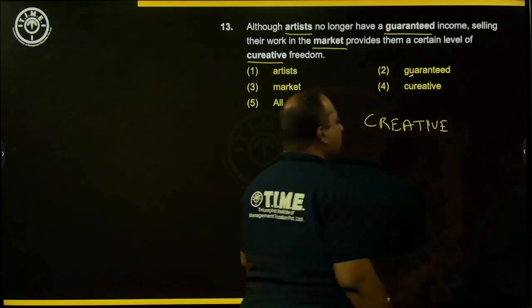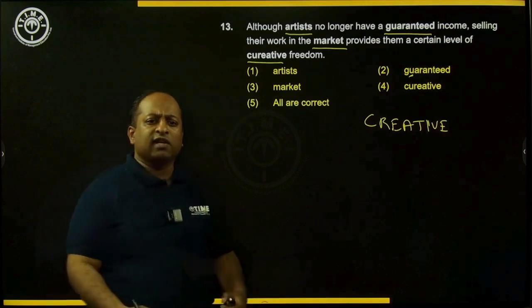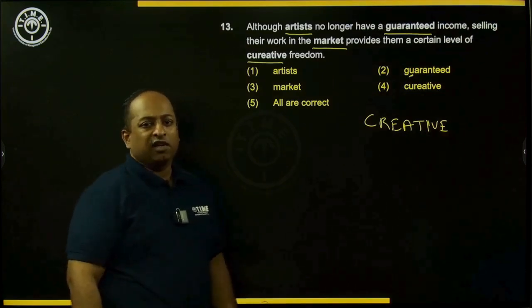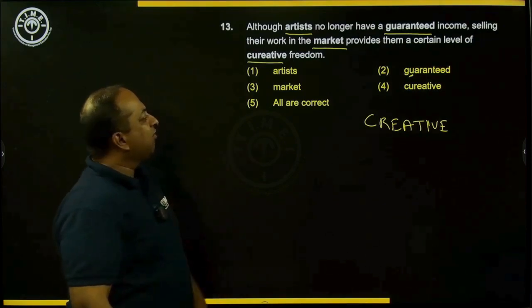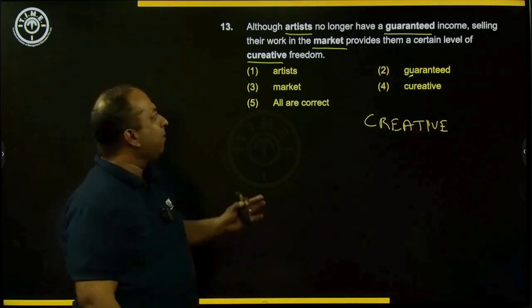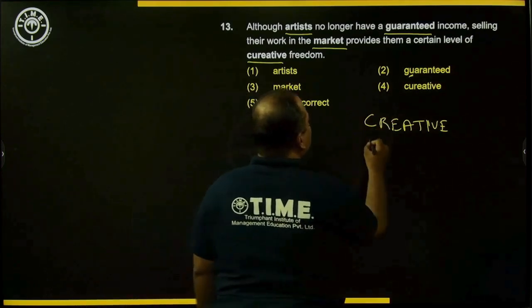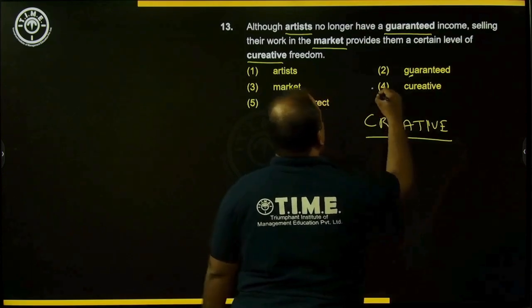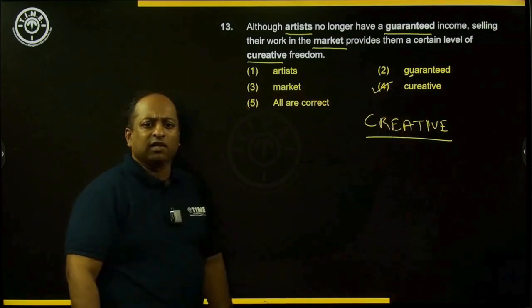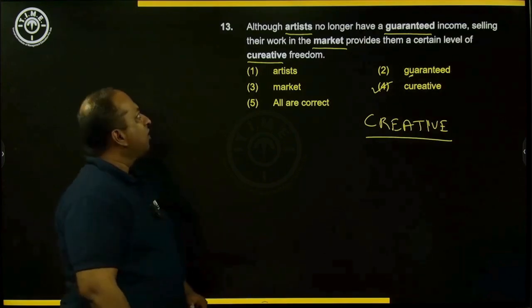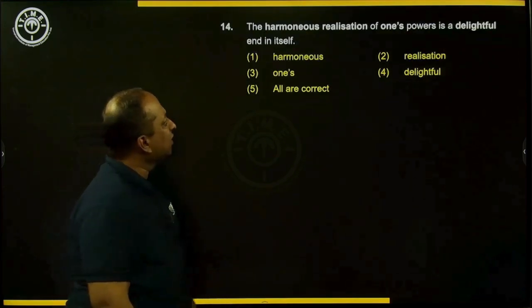Creative freedom means freedom to innovate new things, create new things on your own without anyone else interfering in your work. So the word which is spelt incorrectly in number 13 is the word curative, which should actually be spelt as creative. So the answer for number 13 is 4. Now let's move on to the next one, question number 14.